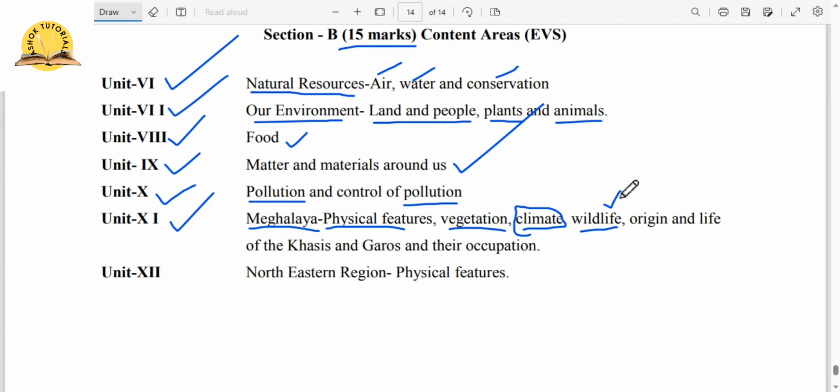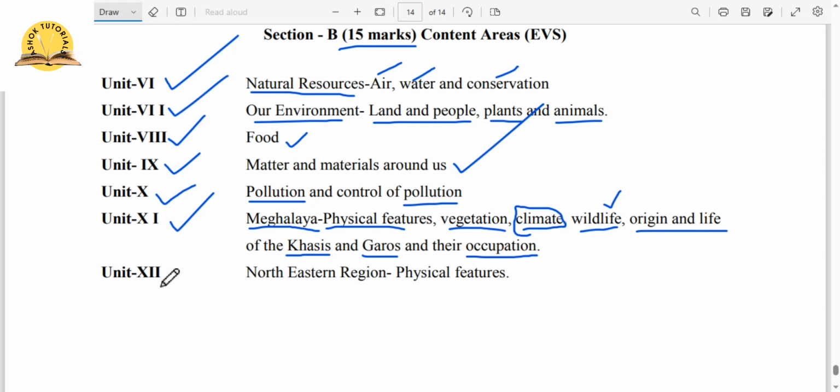Then the origin and life of, see, a proud moment, the origin and life of the Khasis and Garos and their occupations, all right? So here we will learn about the people, their lifestyle, their occupations, right? And we'll learn about the wildlife, climate, physical features, everything about Meghalaya as a whole, right?